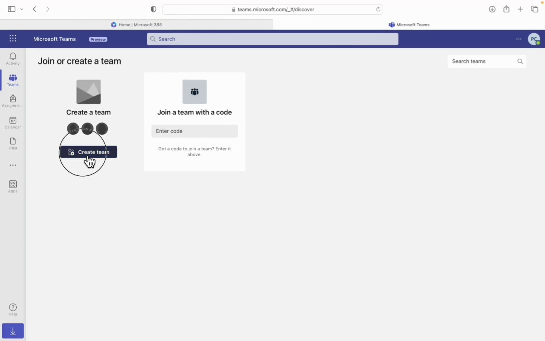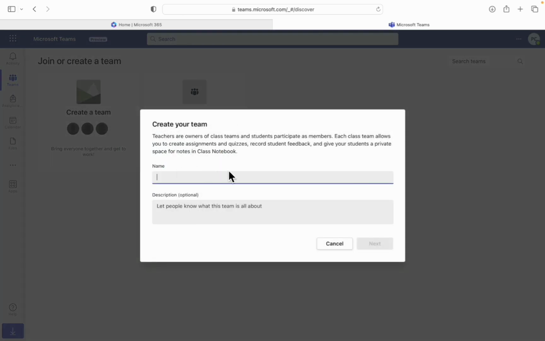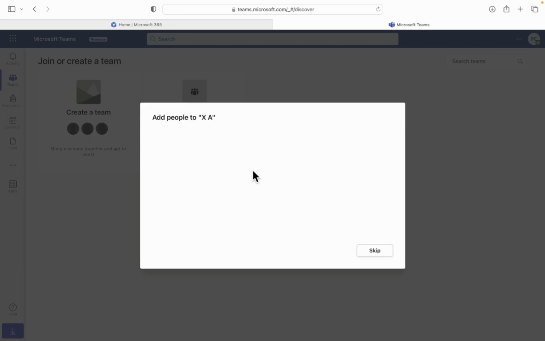Once we click on Create Teams, we'll get an option to create a class, and we'll give a name to our class. We can also give a description to the class, but it's optional, so I'm clicking on Next. Now here we'll get the option to add students and teachers inside the classroom. For now, I'm skipping this option. Later we'll add them once we reach inside the class.